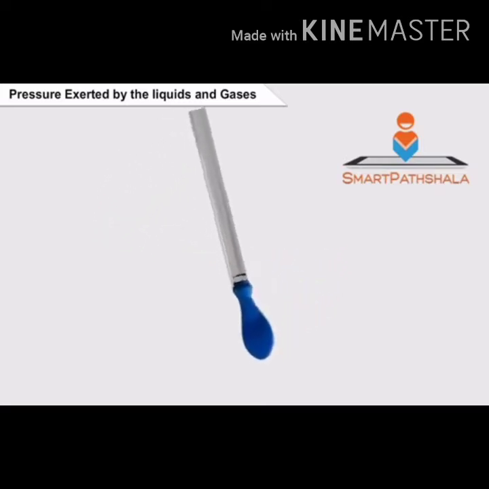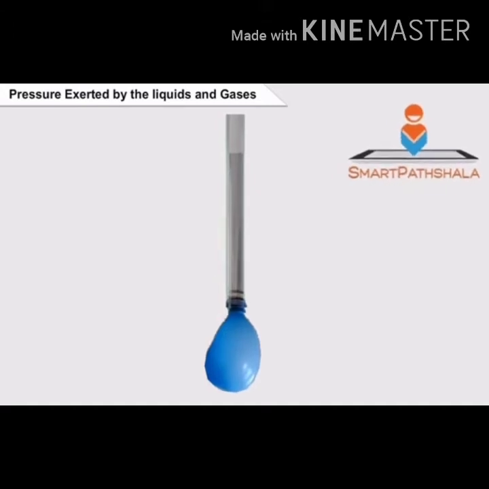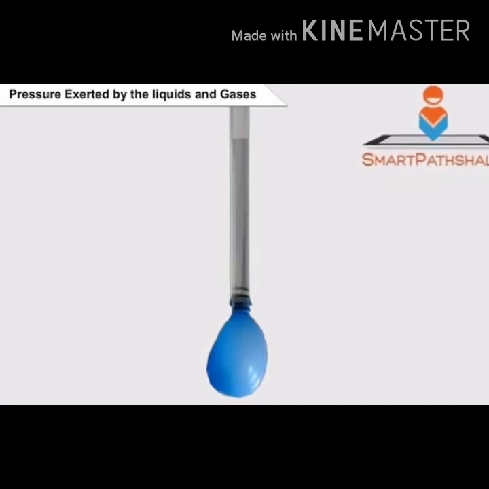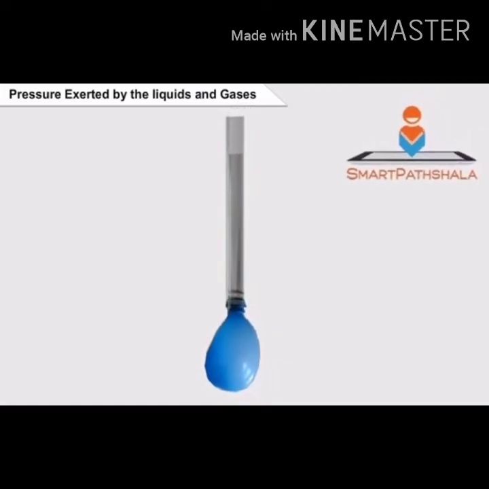Now take a transparent plastic pipe and place a rubber balloon and stretch the rubber sheet tightly over one end of the pipe. Now hold the plastic pipe vertically so that the rubber balloon is towards the bottom and pour some water into the pipe. We observe the bulge in the rubber balloon. Now pour some more water in the plastic pipe. Now we can observe that the rubber balloon bulges further and becomes more wide. By this experiment, we can understand that the pressure exerted by water at the bottom of the container depends on the height of its column.